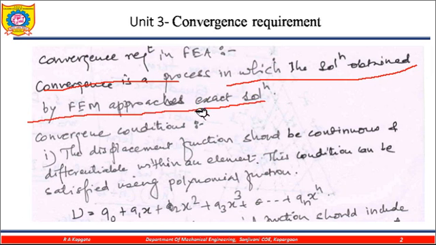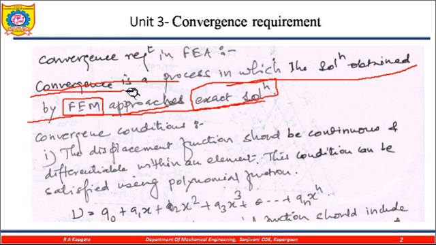Whatever solution we get through the finite element analysis is approaching the exact solution, because we know very well that numerical methods do not give the exact solution. So convergence is a process.